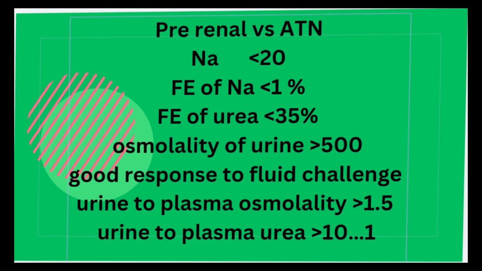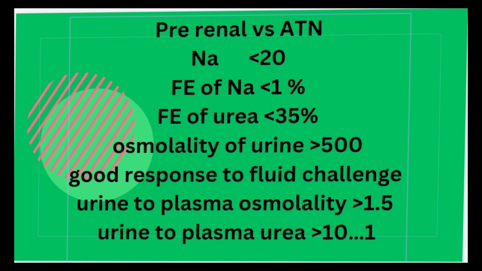Then, if we give fluid challenge to the patient with pre-renal azotemia, he might respond to that because still tubules are not necrotic. Then urine to plasma osmolality ratio is also greater than 1.5 because urine has the ability to concentrate.